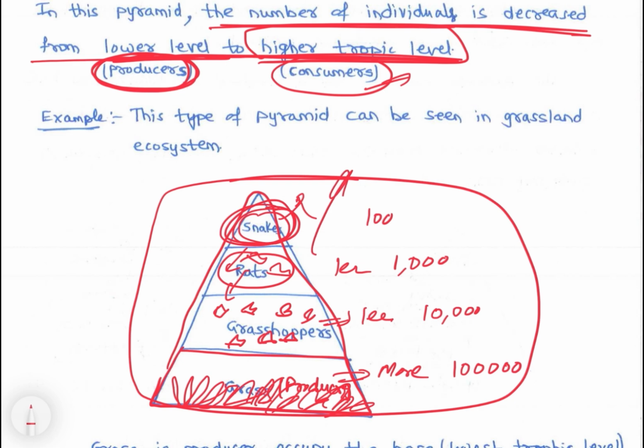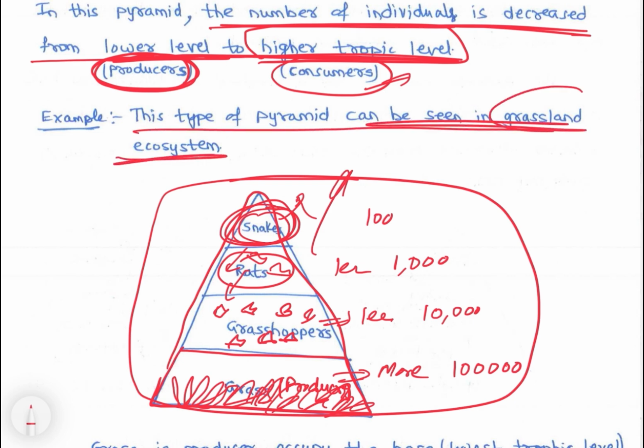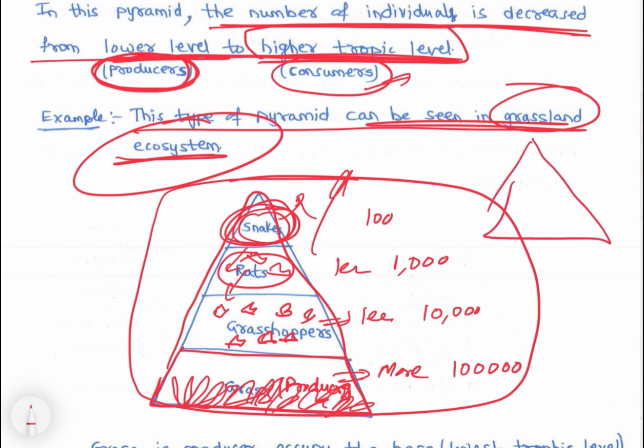So pyramids of numbers, this type of pyramid can be seen in a grassland ecosystem. In fact, in the sea too, like phytoplankton. Phytoplankton would be more in number than zooplankton, then crustaceans, then fish. Phytoplankton is microscopic, so number-wise they will be more.